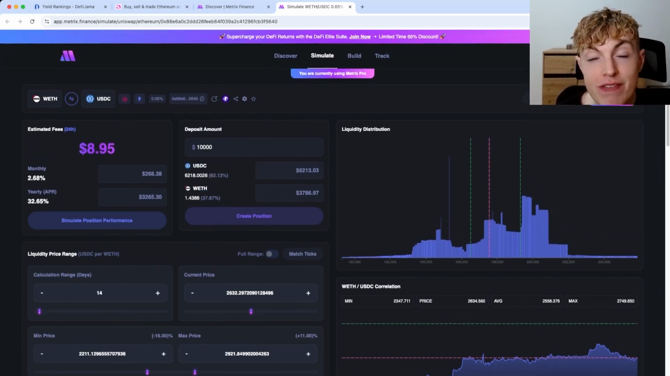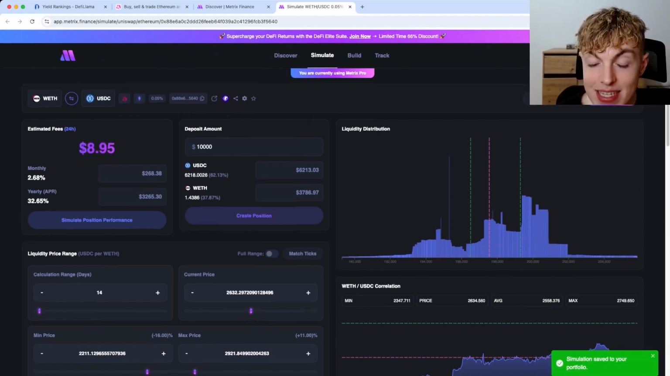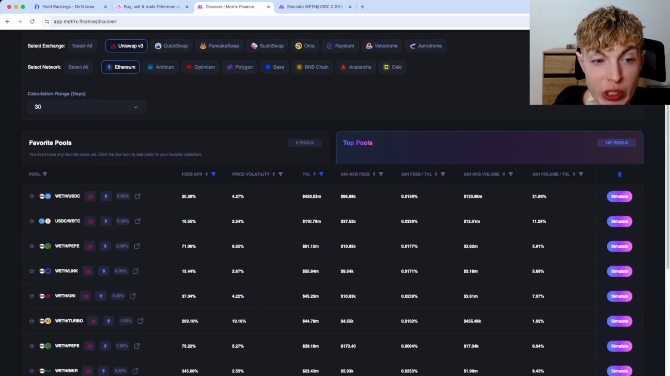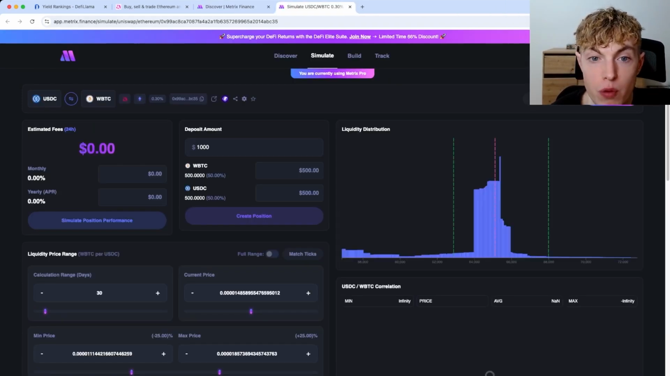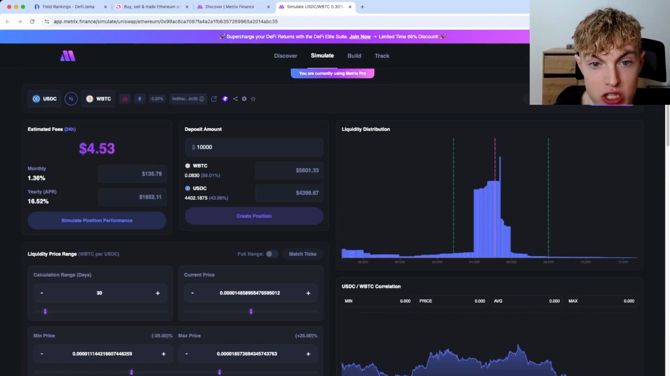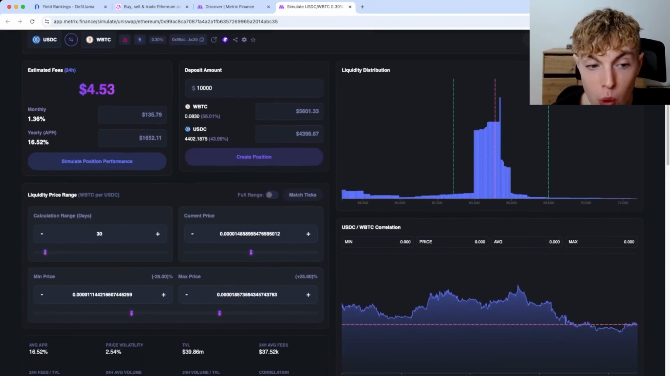And if I did, if this was looking solid to me, I would go ahead and save it to my portfolio. So I'm going to go ahead and do that, save it to my portfolio right here, since this pool is looking pretty solid. We can take a look at some other pools. Now, for those of you who are bullish on Bitcoin, this one might interest you. USDC to wrapped Bitcoin. Now it's on Uniswap and only doing about 17% APR, but if you're bullish on these assets, it could be a good opportunity for you. So we can go ahead and simulate it. Now, if we were to deposit $10,000, these are the returns that we'd get right off the bat, according to the simulation.